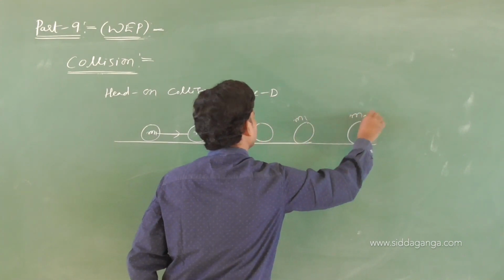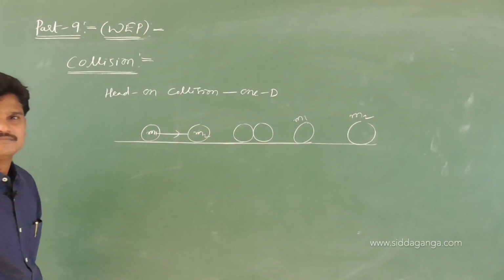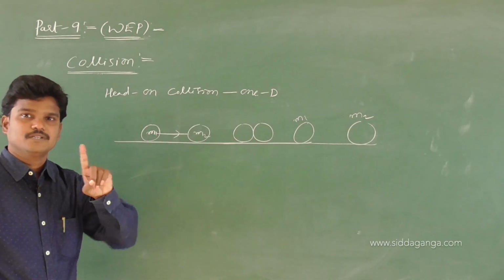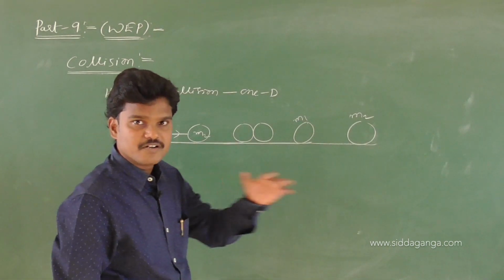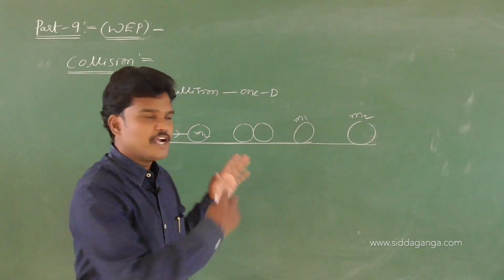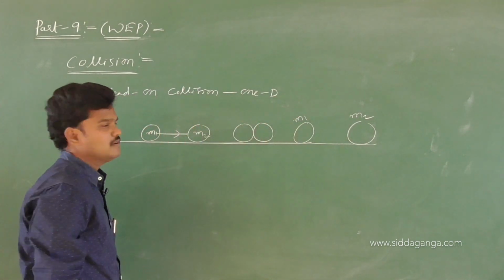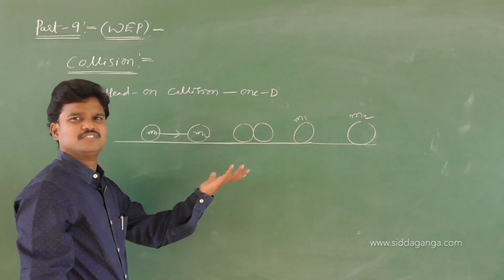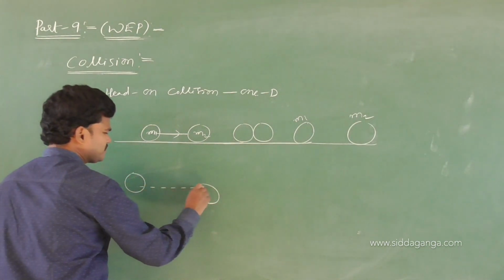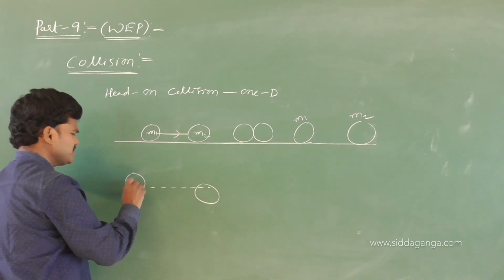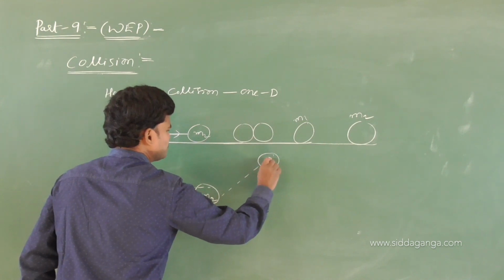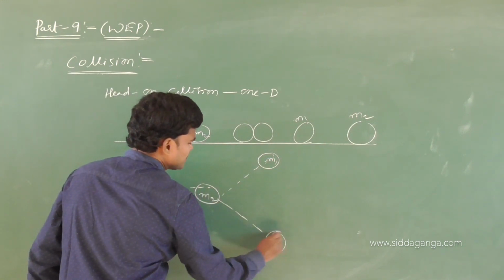Okay, next I will write what the velocities and all those things are. Here the motion of the bodies is confined to one line. Motion of the bodies is restricted to a single straight line. That's why the collision is said to be a head-on collision, or one dimensional collision, in one direction. Suppose a particle moves like this, this is before collision. After the collision, one particle is moving in this direction, and one more particle is moving in this direction.